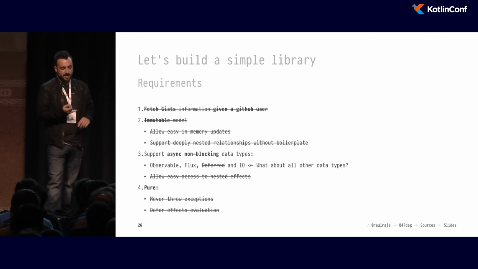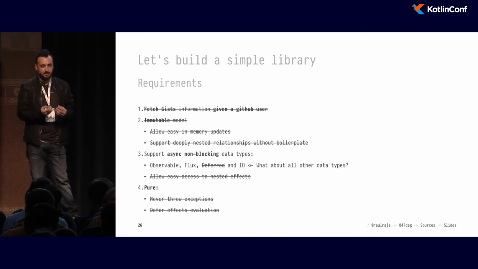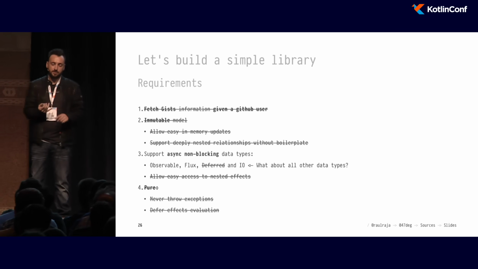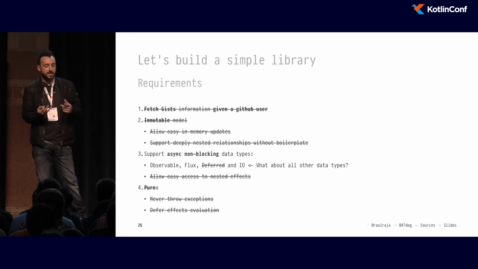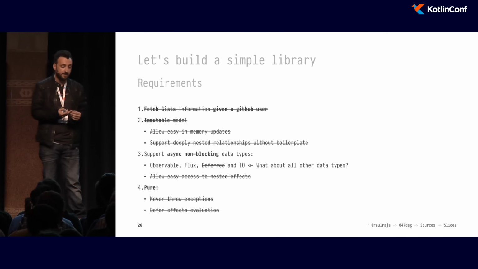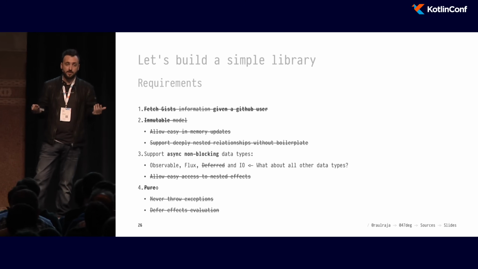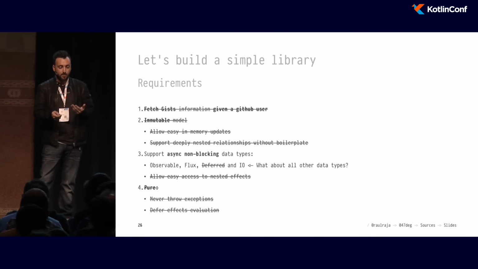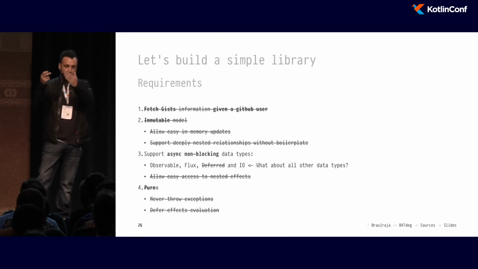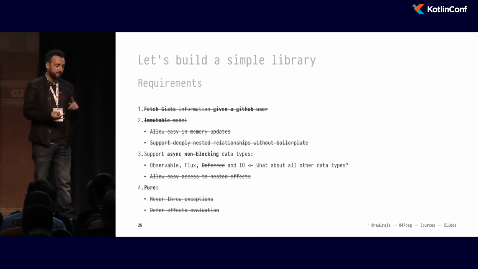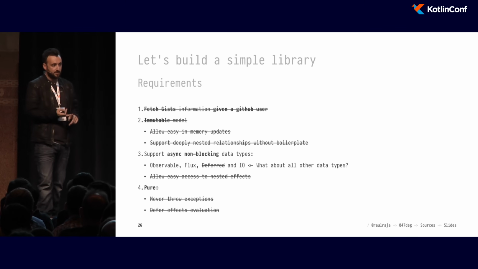So we have a function that represents our library that has a nice model that is immutable. You can deeply nest it, update it. We have control effects. We're exposing already some of the data types that we wanted, which is Deferred. We're not throwing exceptions. And we have pure functions that always return whatever they have to in the return type. But now we have to support Observable. We have to support Flux. And we have to support IO.